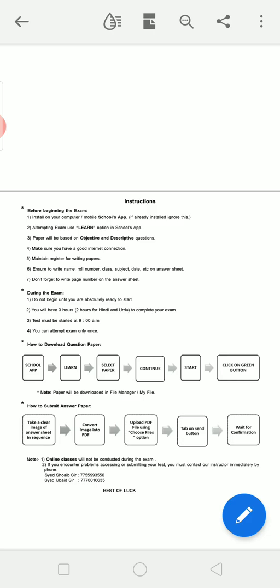When you click on the green button, the paper will be downloaded in file manager, my files. Okay, in Samsung mobiles, I think, there is not file manager, there is My Files. So in that document section we can see our downloaded paper, and in other mobiles we have file manager. So in file manager we can go to the documents section and see our downloaded paper there.